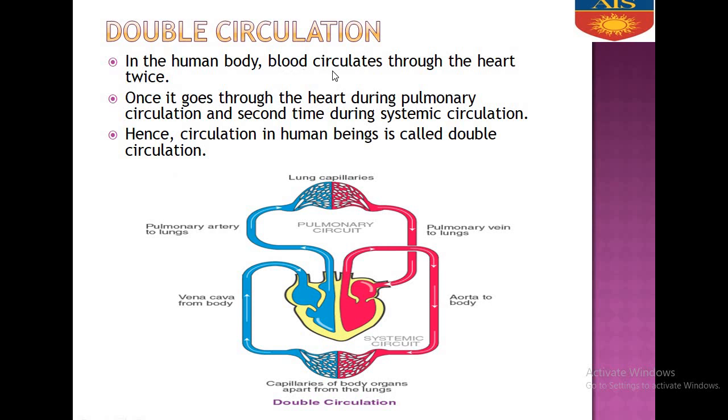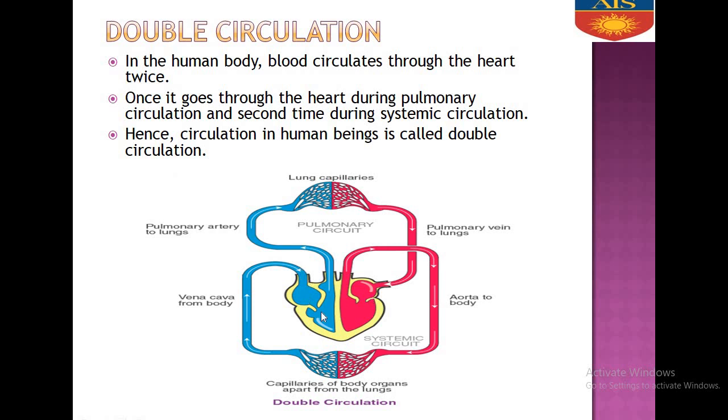In the human body, the blood circulates twice through the heart. Once during pulmonary circulation, and the second time during systemic circulation. What is systemic circulation? Body circulation. Hence, circulation in human beings is called double circulation. I am explaining with the help of this diagram. See, the vena cavas are pouring deoxygenated blood. I told you the deoxygenated we designate as blue color and the oxygenated as red color.